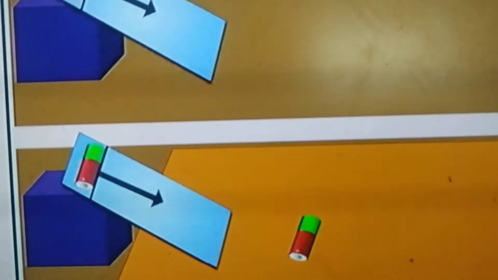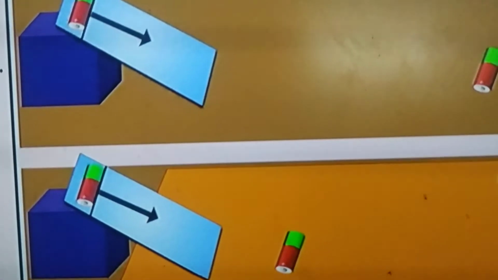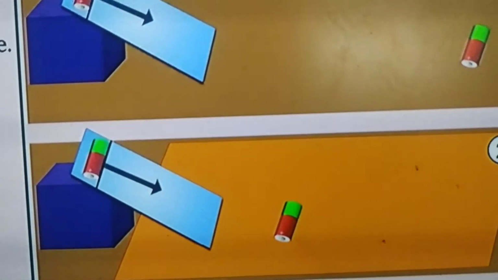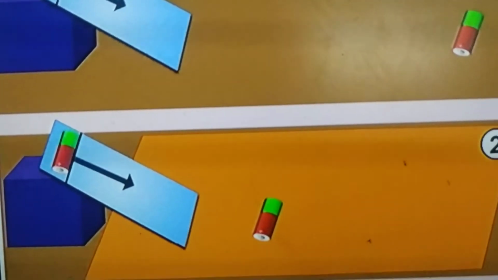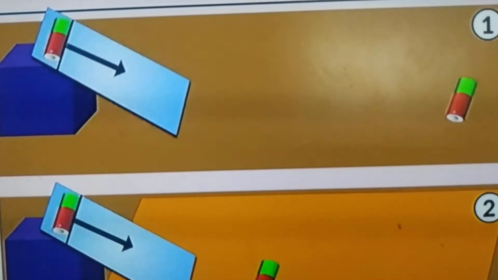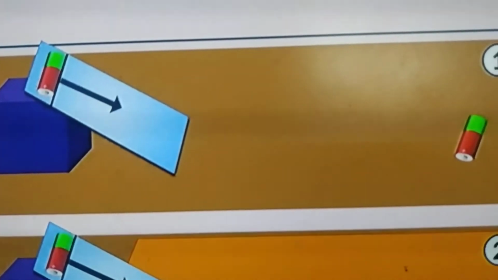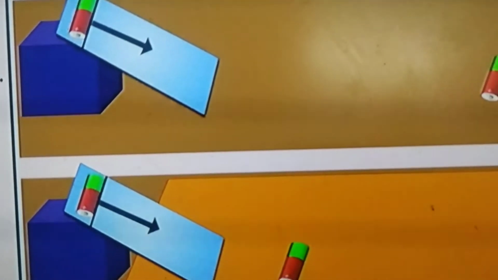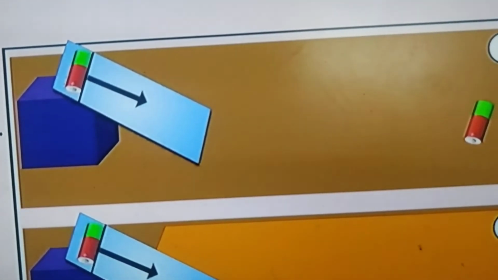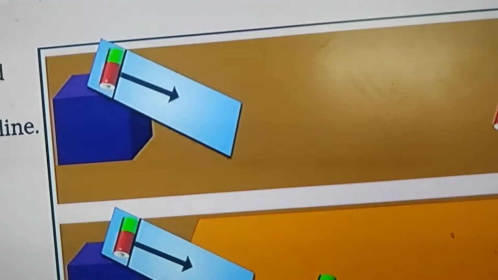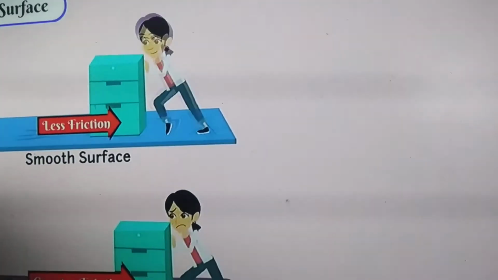So what is the problem here, or what do you observe here? There is a rougher surface between the battery and the floor, so it covered less distance, and in the first case there is less friction, so it covered more distance. So you can observe the pencil cell covering different distances on different surfaces, which means the friction offered in the second case is higher than in the first case.